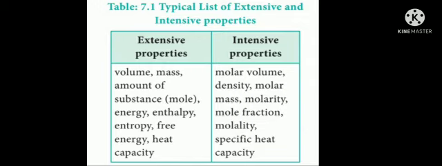For intensive properties, we are having molar volume, density, molar mass, molarity, mole fraction, molality, specific heat capacity. This tabular column gives the list of extensive and intensive properties.